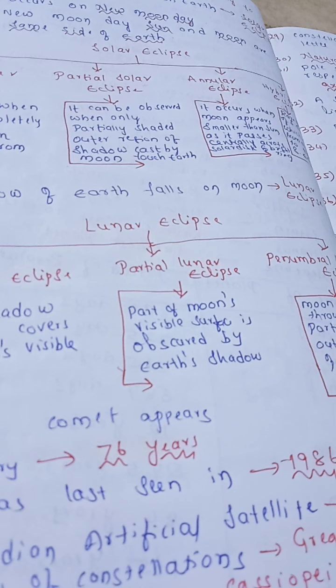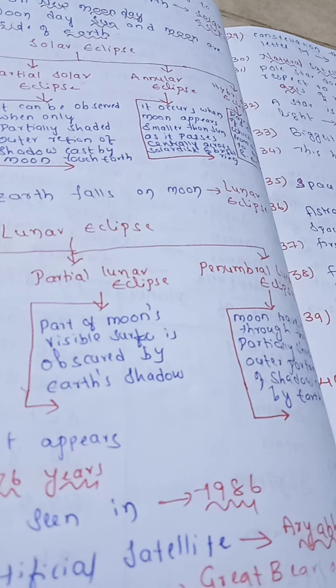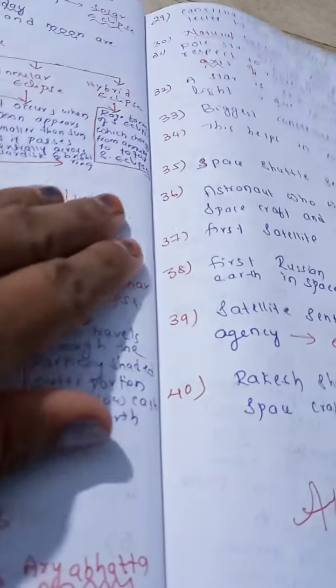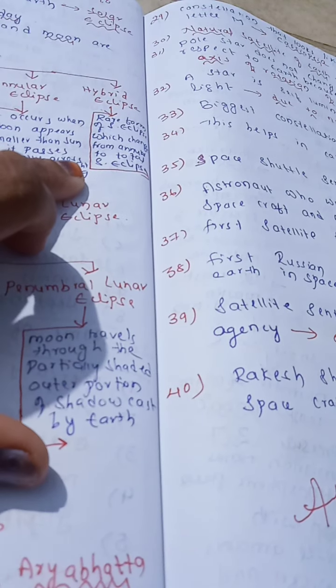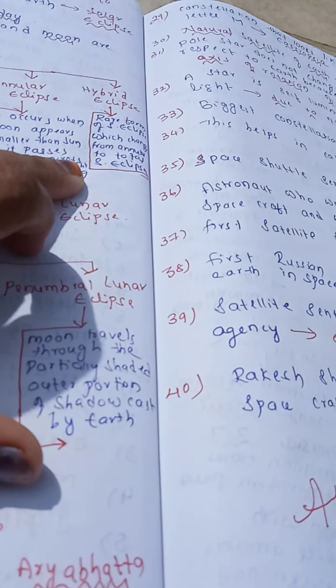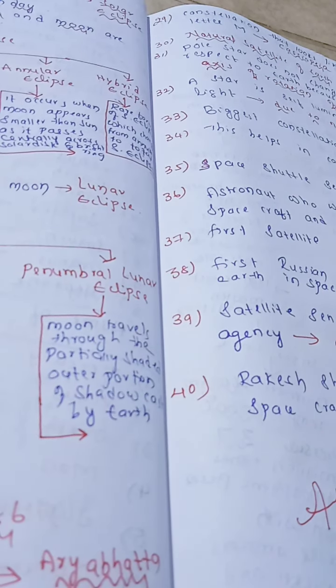Now next, annular eclipse occurs when the moon appears smaller than the sun as it passes centrally across the solar disk, leaving a bright ring. Next, hybrid eclipse is a rare form of solar eclipse which changes from annular to total solar eclipse.